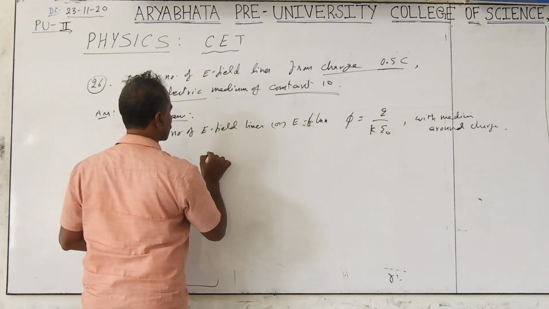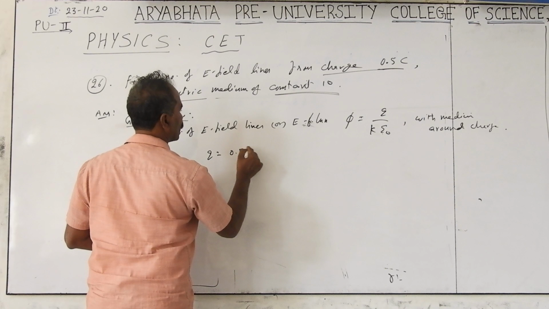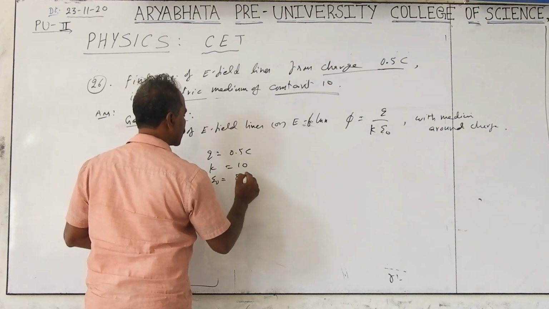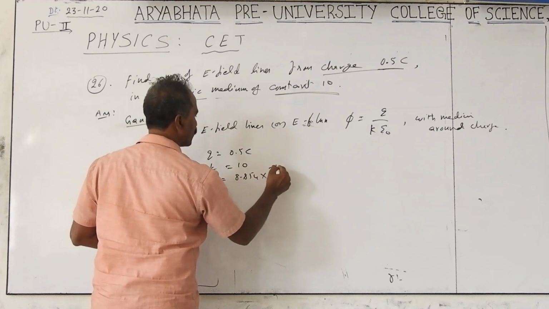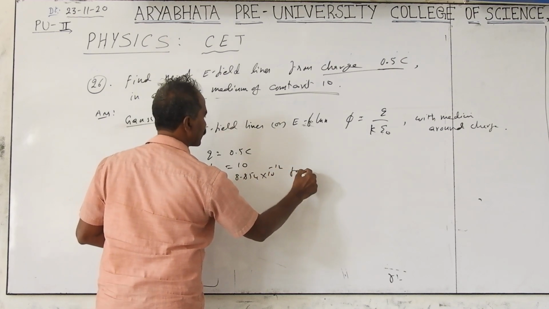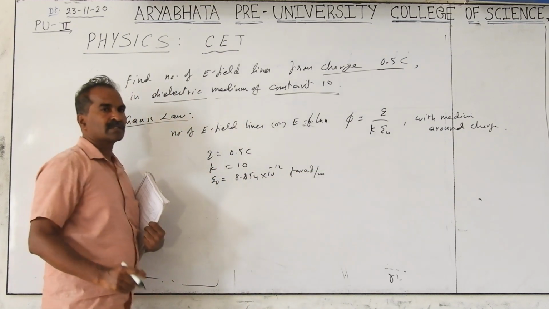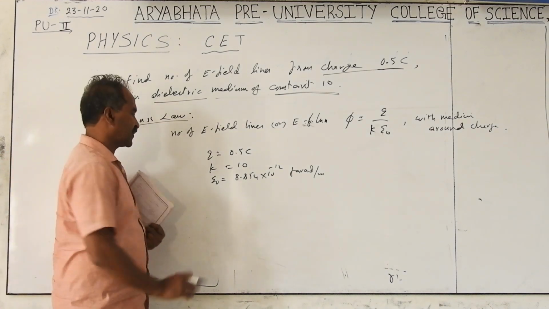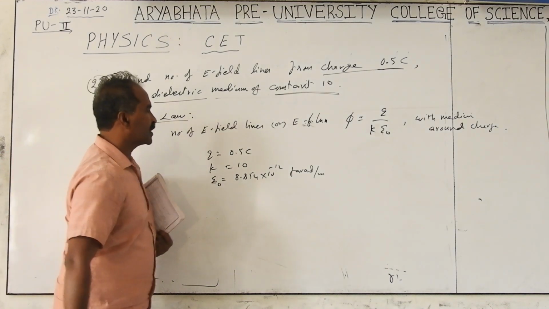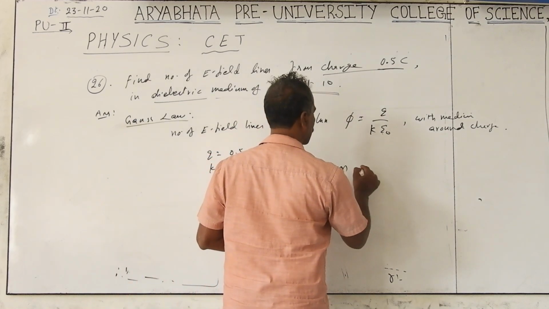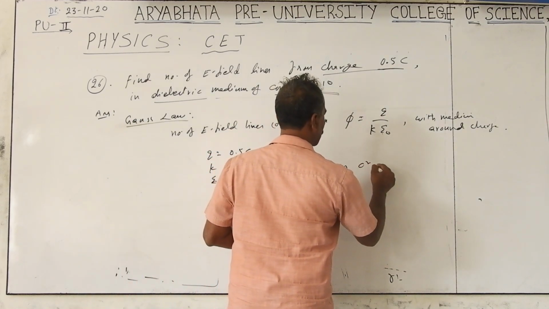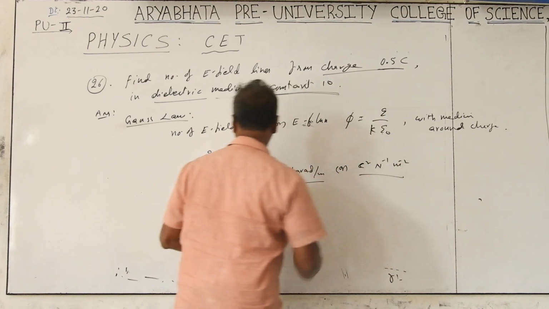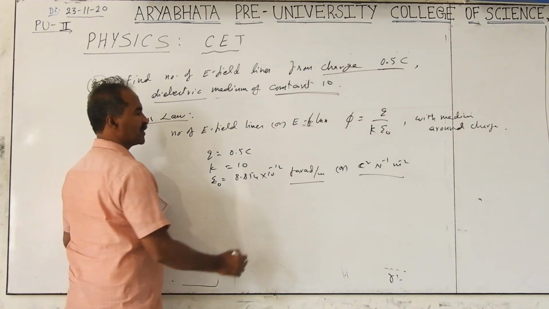And what is the data given? Q is equal to 0.5 coulombs. K is 10 and epsilon naught is 8.854 into 10 to the power of minus 12 farad per meter. Other units are also there; in terms of Newton also we can take it from the expression for the units of epsilon naught. The other unit is coulomb square per Newton meter square. Farad per meter means F by M is also equivalent.